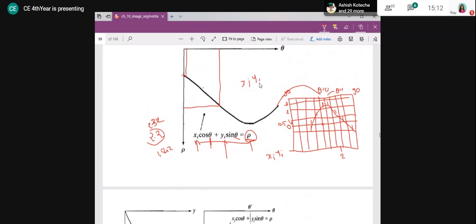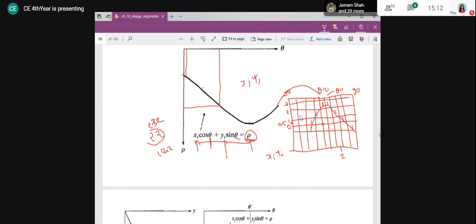So what I will do, I will keep xj, yj constant, right? And then I will take different values of theta. What is the permissible range for theta? So I will say minus 90 to plus 90 with the increment of 1. So I will take the minus 90-degree value, then minus 89-degree value, then minus 88-degree value, and I will find out different rho values. For the different rho values, I will see where it falls, and wherever it falls, I am going to mark that point as 1. Right? So this is the concept of accumulator cell.